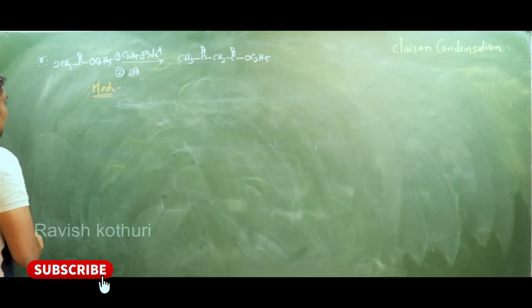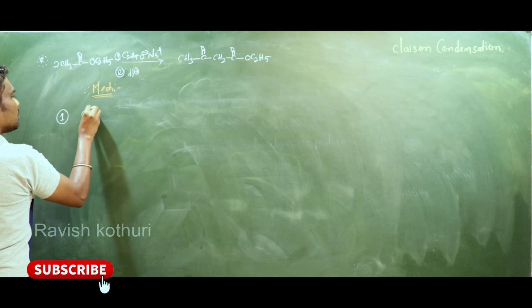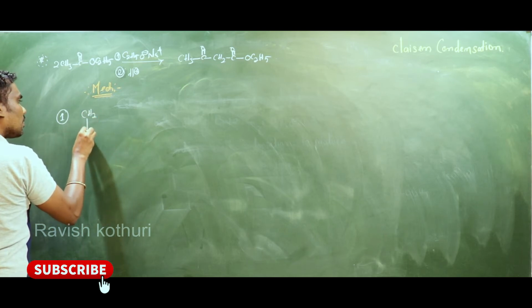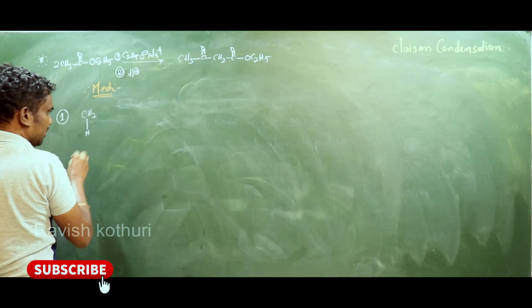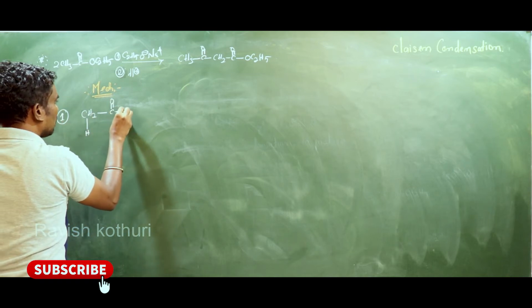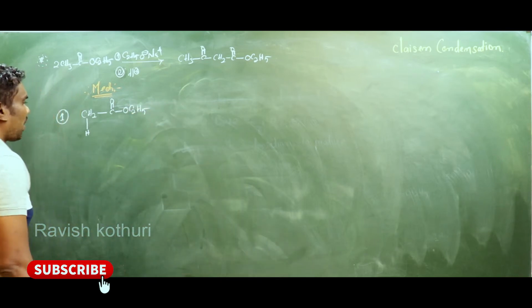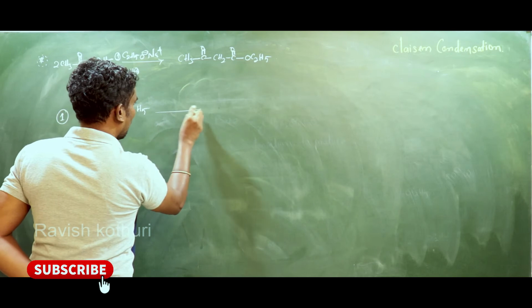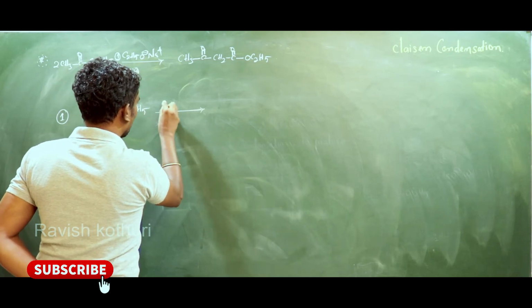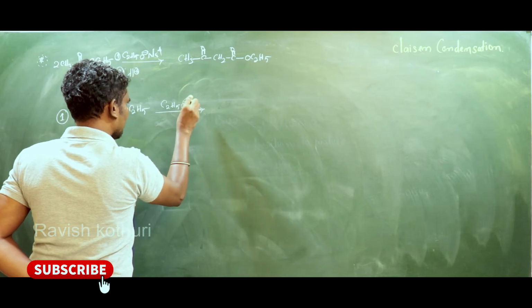The first step: for our convenience I have written CH3, C double bond, O, C2H5, added strong base, that is C2H5O⁻.